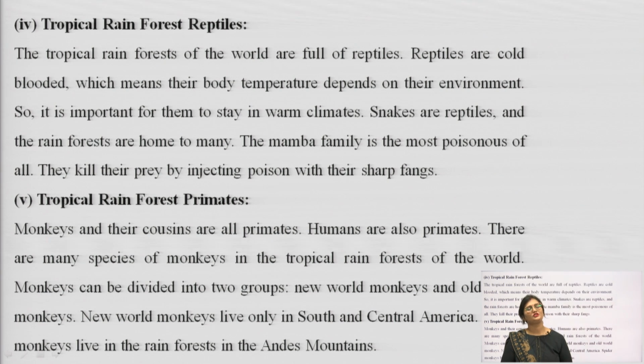Other animals which could be found here are tropical rainforest primates. Monkeys and their cousins are all primates. Humans are also primates. There are many species of monkeys in the tropical rainforests of the world. Monkeys can be divided into two groups, New World monkeys and Old World monkeys. The New World ones live only in South and Central America, whereas the Old World monkeys live in the rainforest in the Andes mountains.